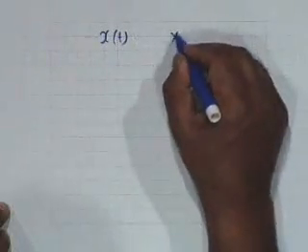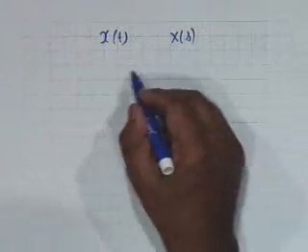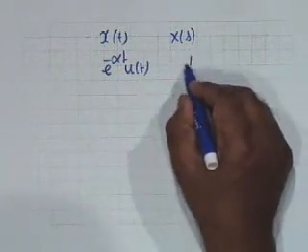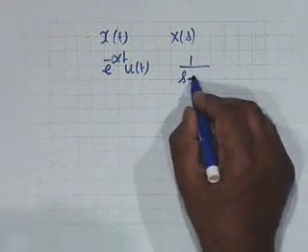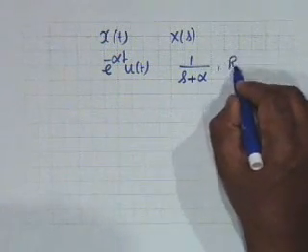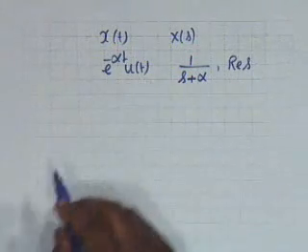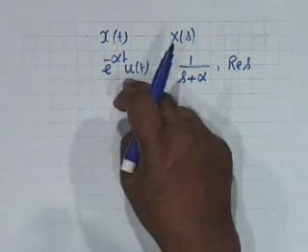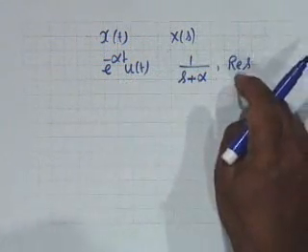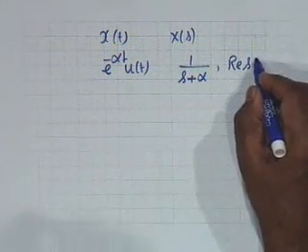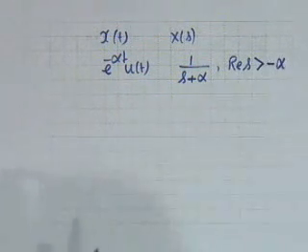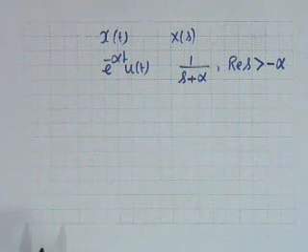All right, we proceed like this. Then we have e to the minus alpha t u of t, and the Laplace transform is 1 over s plus alpha, real s greater than minus alpha. The time function will show what the ROC is. This is a right sided signal, and therefore the ROC must be the right half plane, to the right of real part of s equal to minus alpha, that is real s greater than minus alpha.